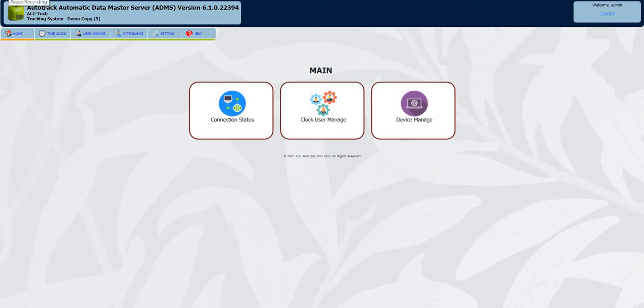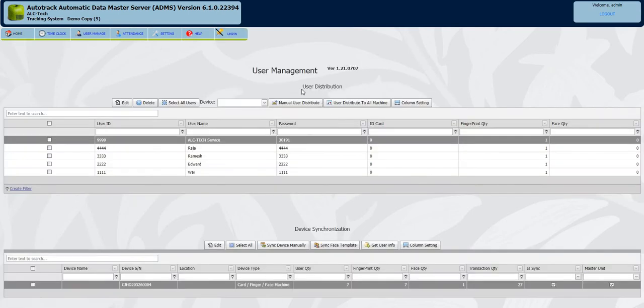Okay, today I'm going to show you how to use Clock user management. Go to the Clock user management. Let's see, these are the users inside the ADMS. That means the Clock sends the user details to ADMS.